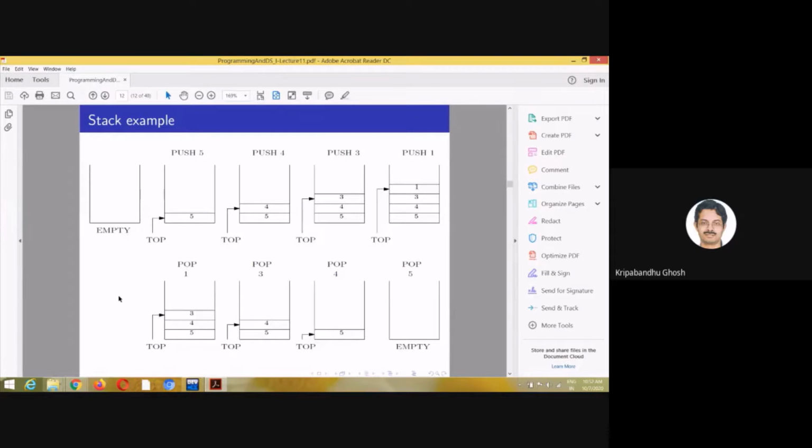You look at the values I have pushed and the values I have popped. So there is something special about the ordering. Can you tell me what is so special about this ordering? Insertion and deletion. If you compare insertion and deletion, what is so special about the elements which are pushed and the popped? I'm talking of the ordering. Just look at the values and tell me.